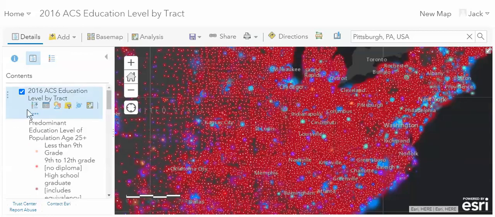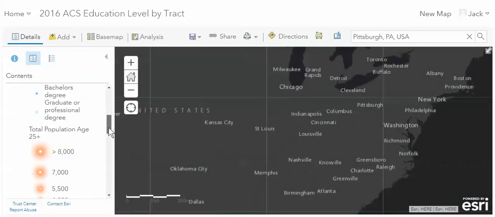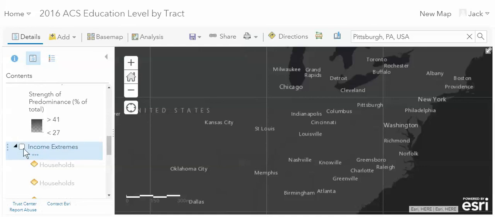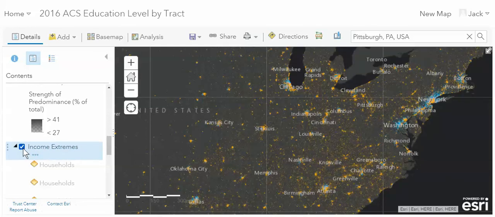I'm going to turn this one back off, and now I'm going to turn on income extremes. And again, what you'll notice is that it's fairly consistent. Moderately lower incomes are scattered throughout the rural areas, and then in our urban areas we see significantly higher concentrations of high wealth, but also of very low income.